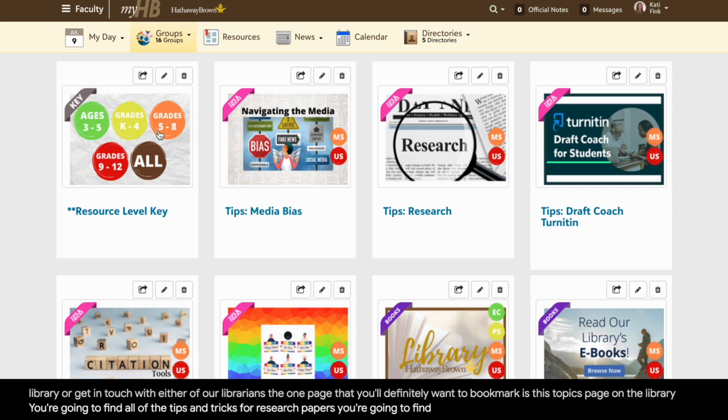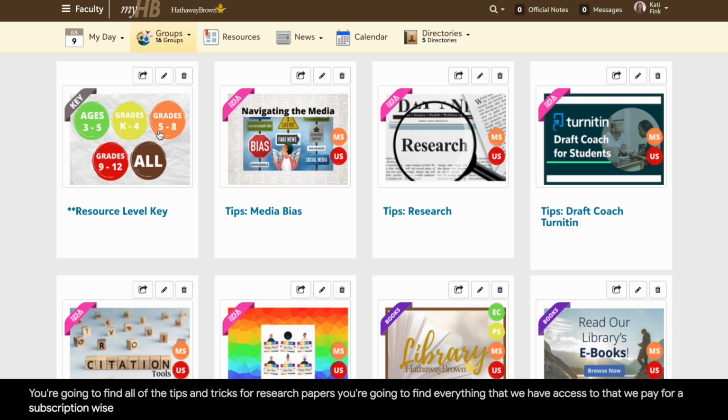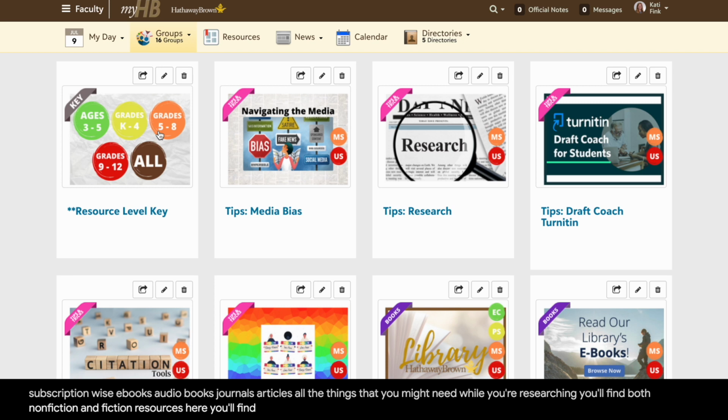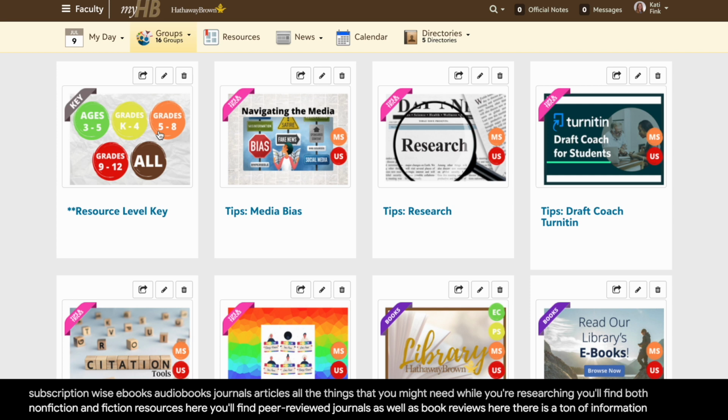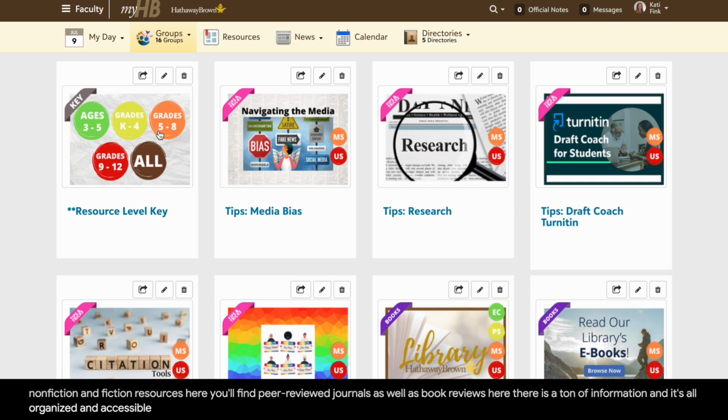You're going to find everything that we have access to, that we pay for subscription-wise: ebooks, audiobooks, journals, articles, all the things that you might need while you're researching. You'll find both nonfiction and fiction resources here. You'll find peer-reviewed journals as well as book reviews here. There is a ton of information and it's all organized and accessible for our students.